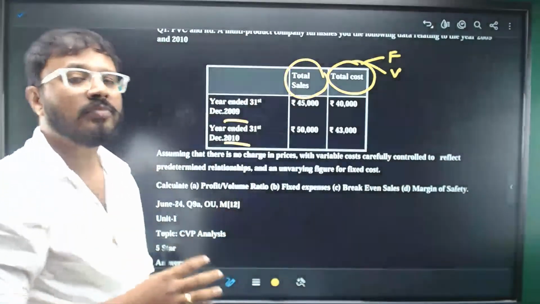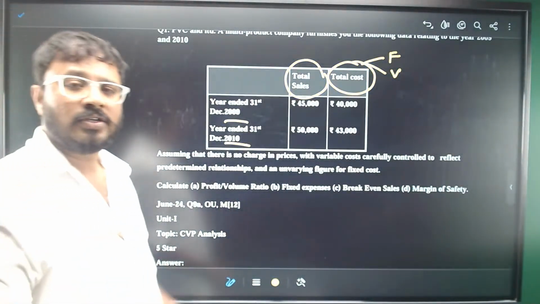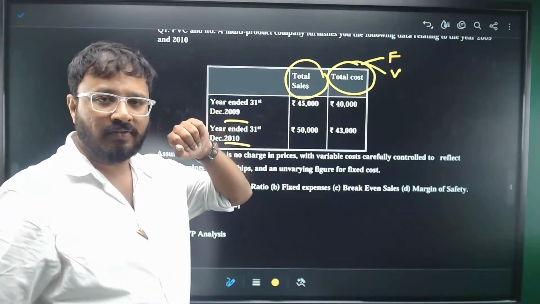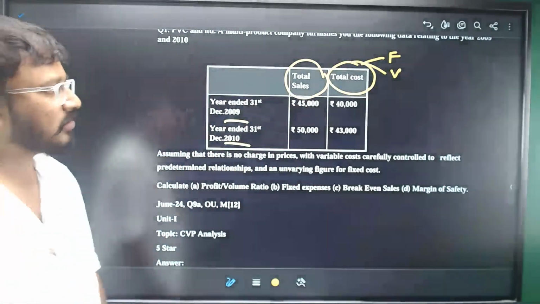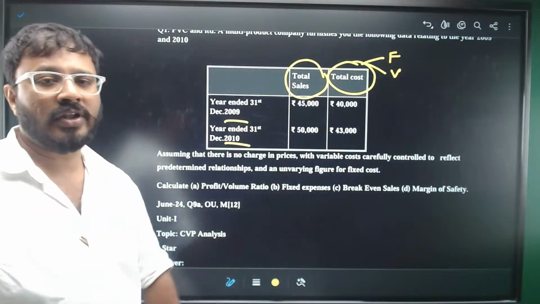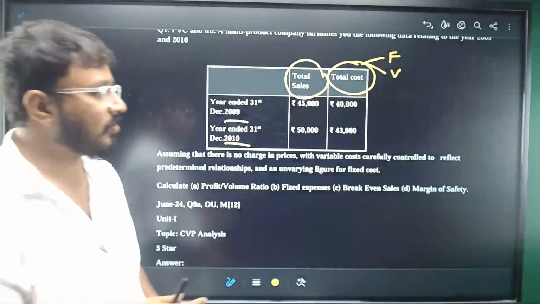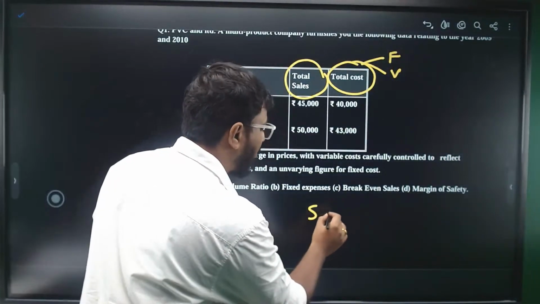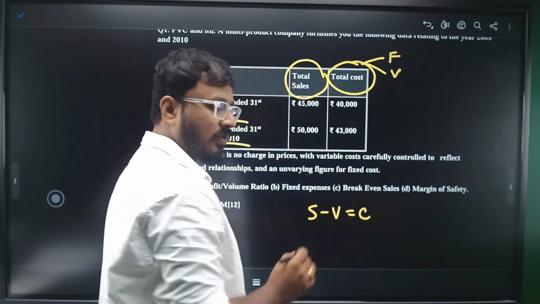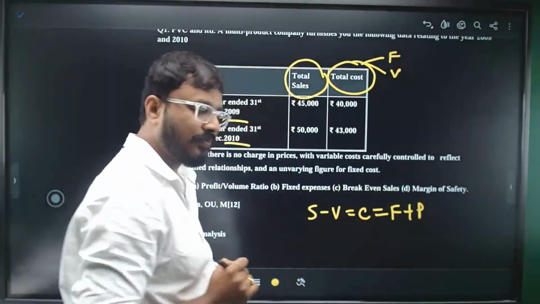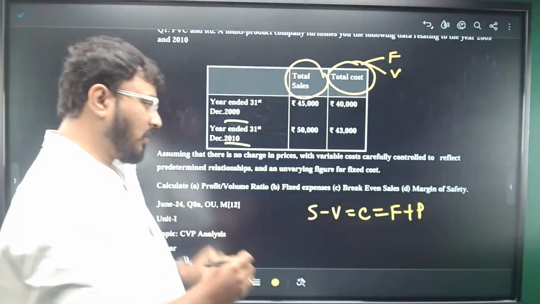That is important in break-even analysis, right? So you need to apply various formulas and get the breakup of this fixed cost and variable cost, because all the problems that are based on break-even analysis use a concept called contribution. Sales minus variable cost will give you contribution, which is the same as the total of the fixed cost and the profit, right?